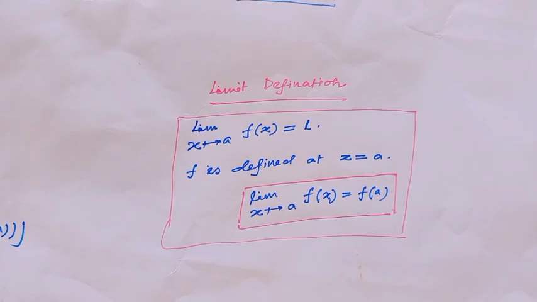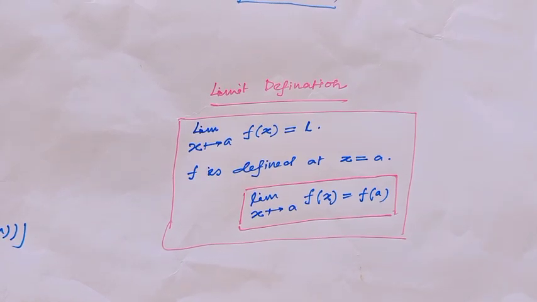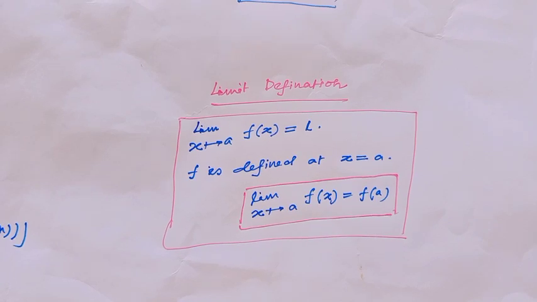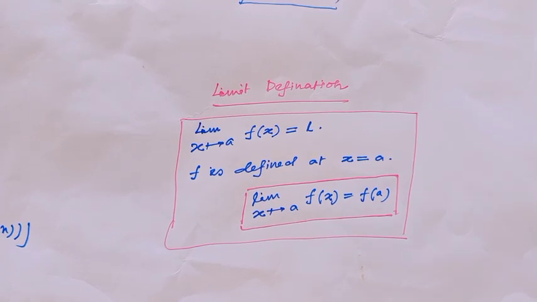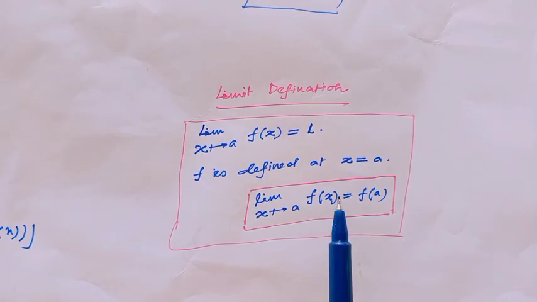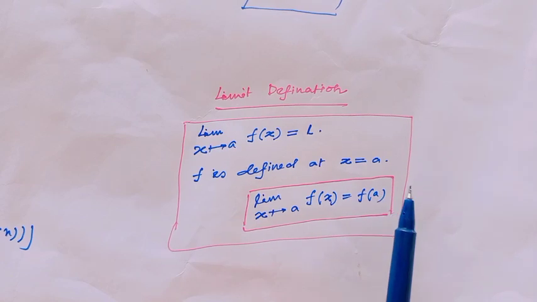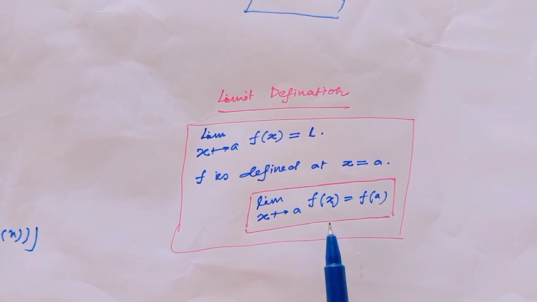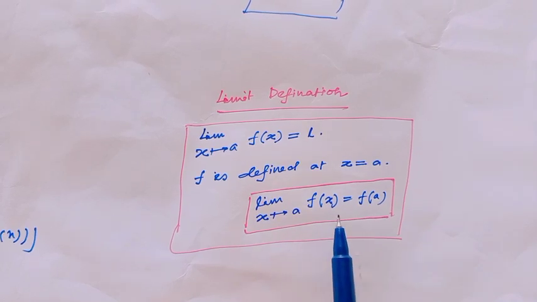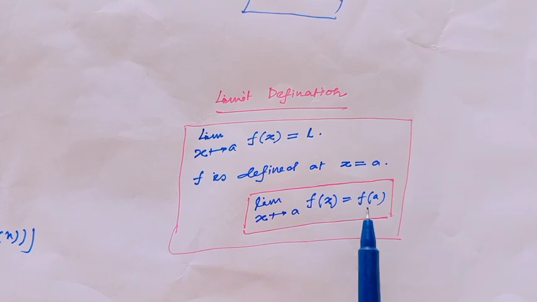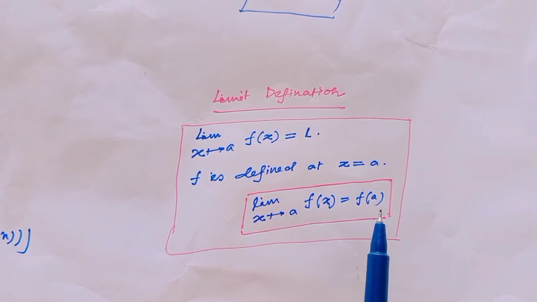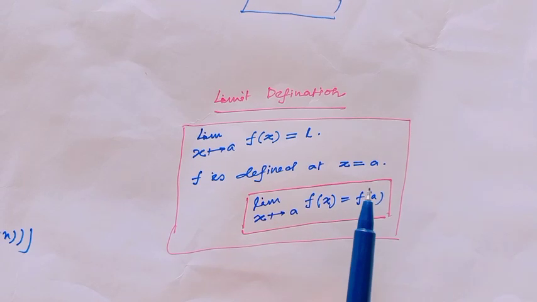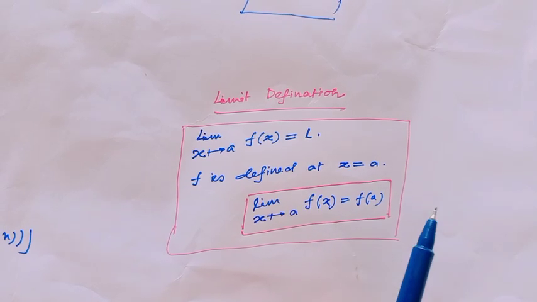Just as a review, what is the limit definition of continuity? Limit x goes to a, f(x) equal to L. If the function f is defined at the point x equal to a, that means if limit x goes to a, f(x) equal to this value of the limit, if this is equal to f(a), then we can tell obviously our given function is continuous.